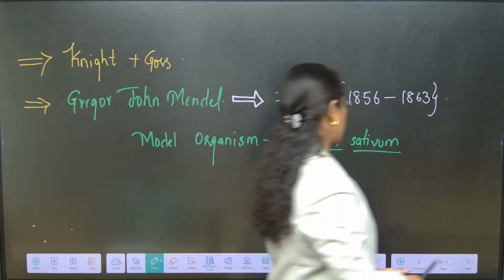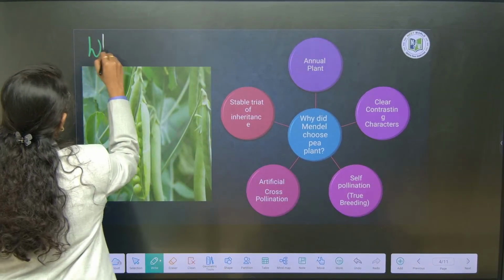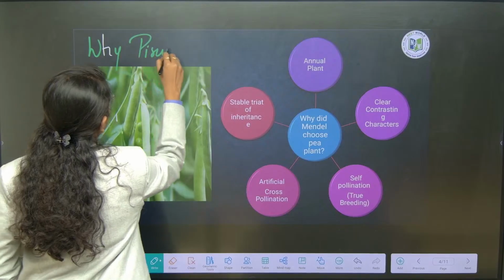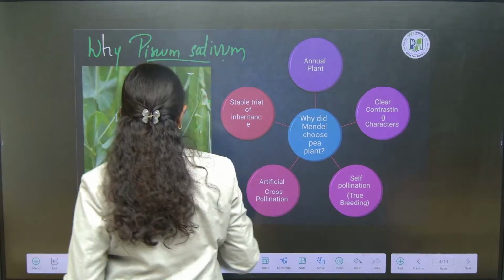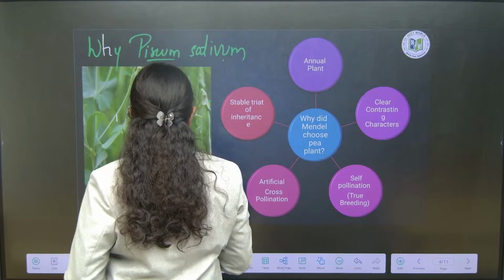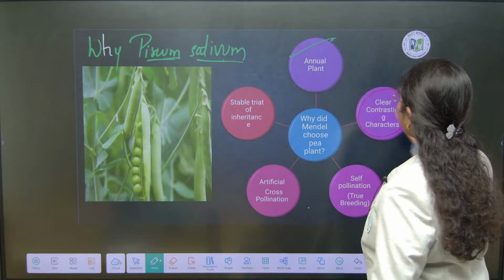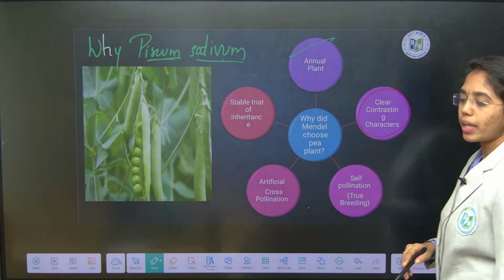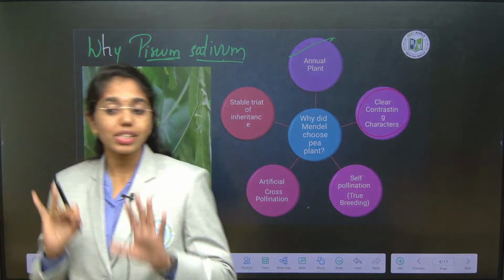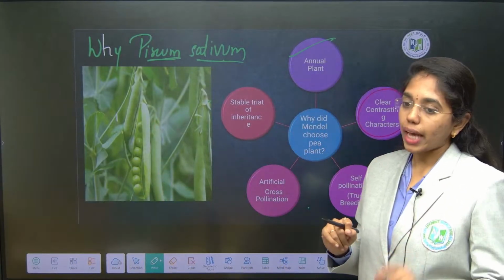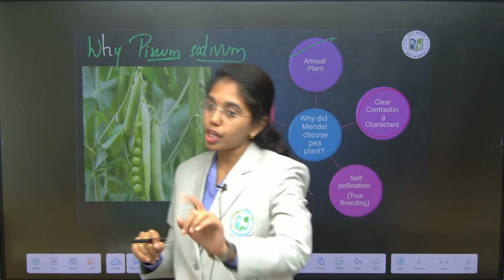If you look into the reasons why garden pea, it is because it is an annual plant that completes its life cycle in one single year. That is one major reason. Second, it shows clear contrasting characters. You take any character in the pea plant, there are so many characters, but Mendel chose 7 contrasting traits. Trait or character is one and the same. For example, you have black hair. Hair texture is one character.